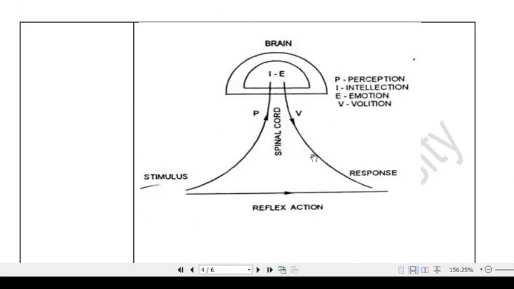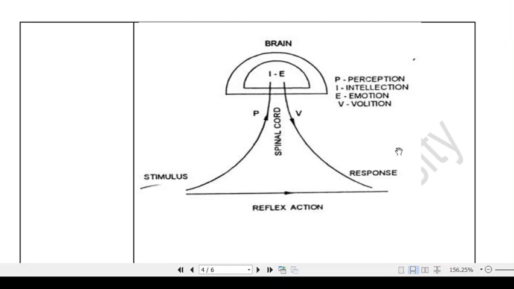Okay, suppose this is our total reflex action. In that case, this is the stimulus, meaning through our eyes we see or we hear something. So that is called perception time, and the stimulus goes directly to our brain, and over there intellection and emotion take place, and after that the brain will decide what to do, and that is called volition time.